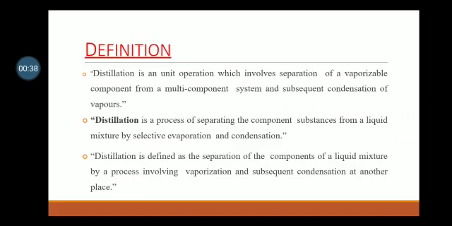First of all, definition. Distillation is a unit operation which involves separation of vaporizable component from a multi-component system and subsequent condensation of vapors.